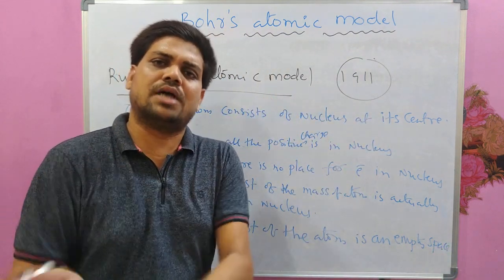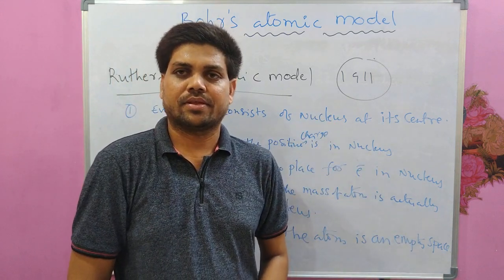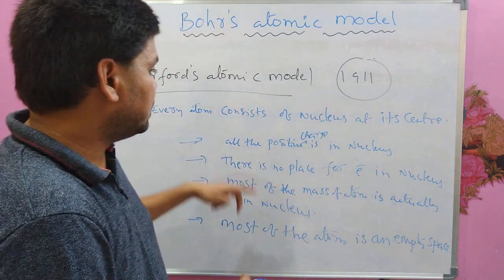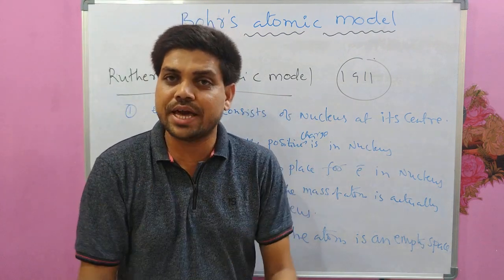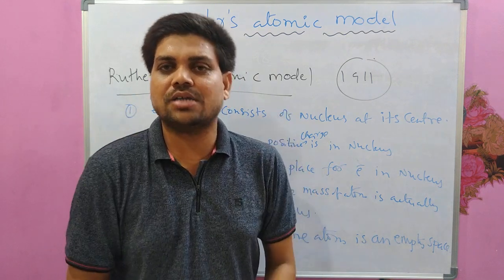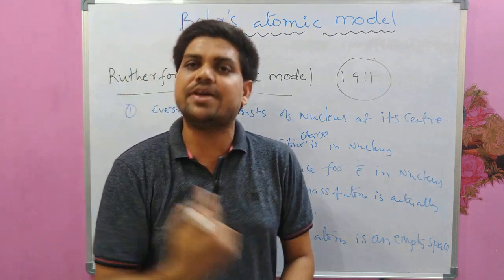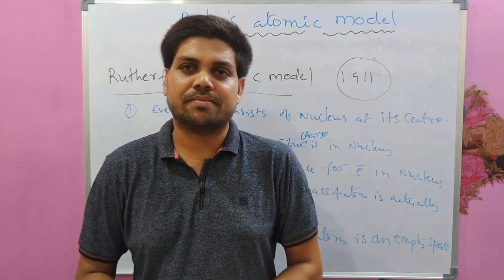Because most of the mass of the atom is at the center. Okay? And there is no place for electrons inside the nucleus. Then where do they reside? The electrons were actually revolving around this nucleus at some distance away.